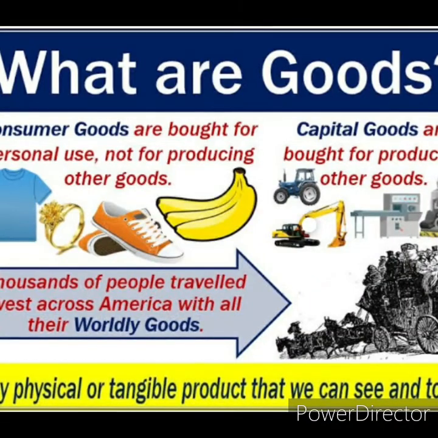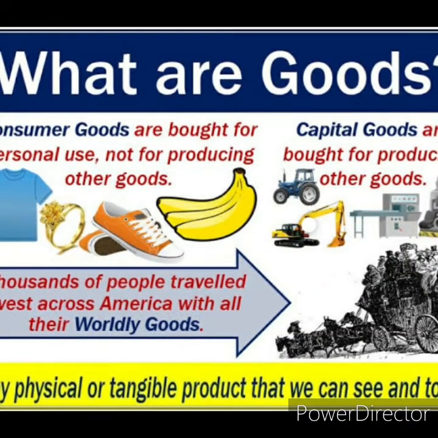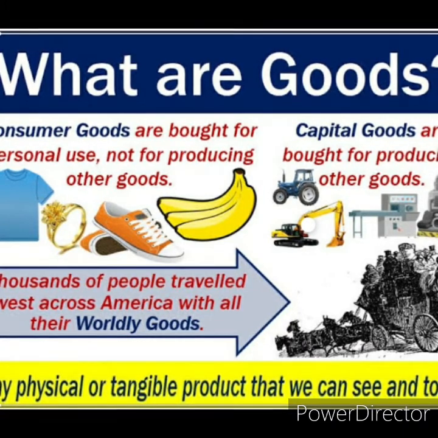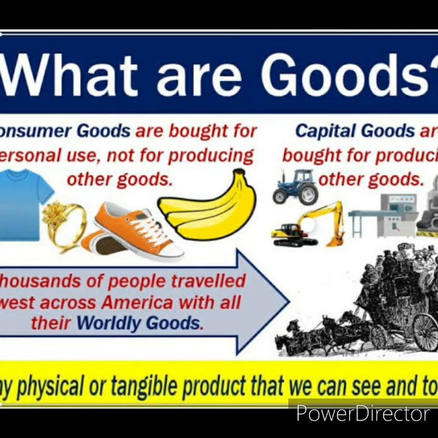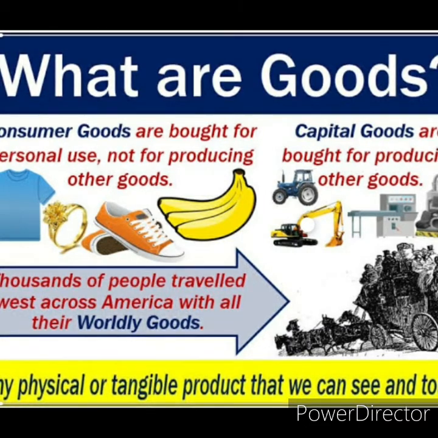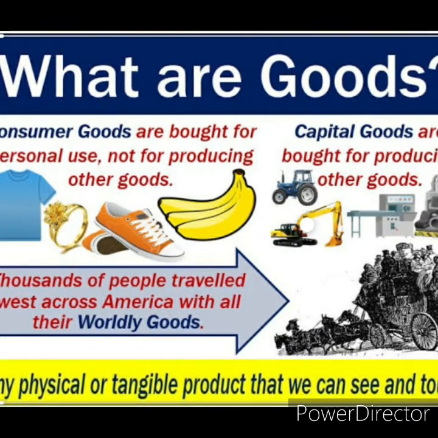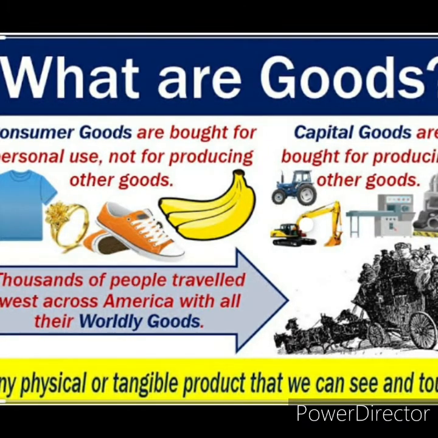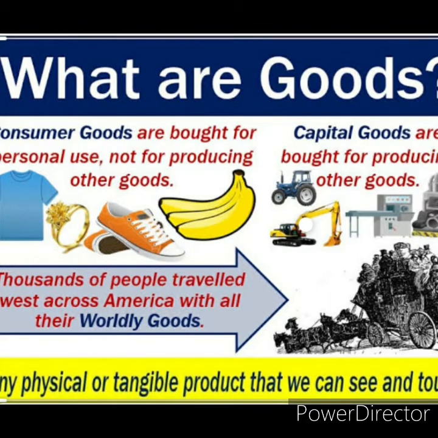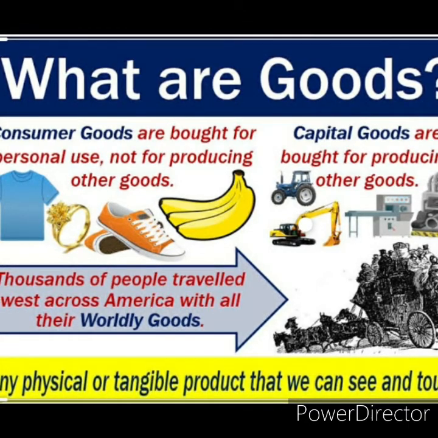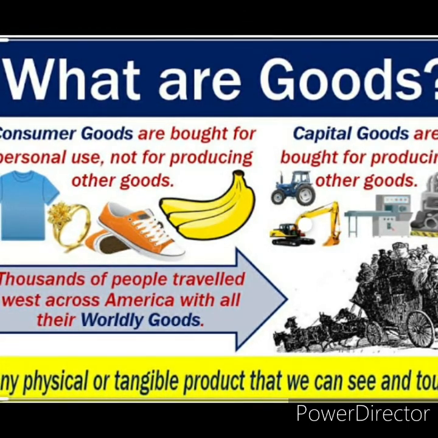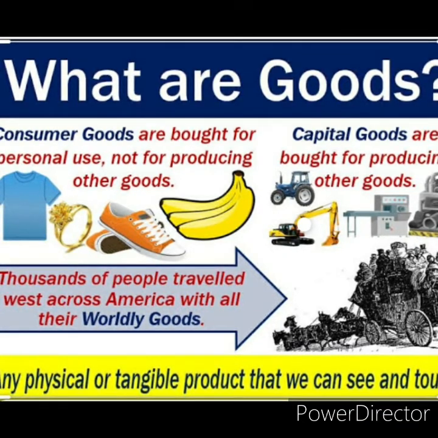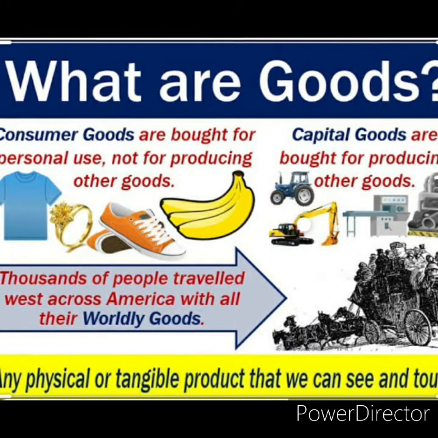Capital goods means we are not utilizing that product as it is, but the thing we are utilizing is produced by the capital goods. For example, machines give the production of the goods we are using. I said about the chair, isn't it? How is the chair produced? By a machine, the wood cutting machine.